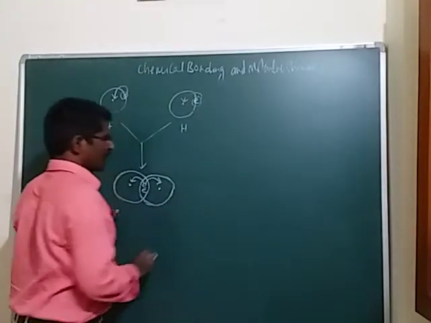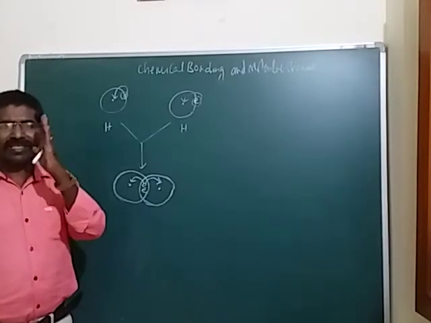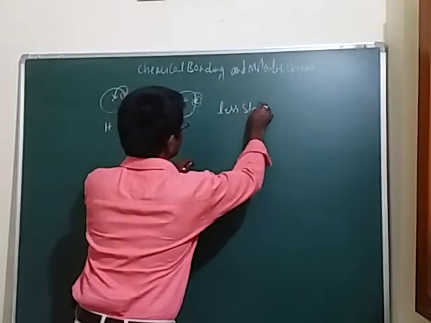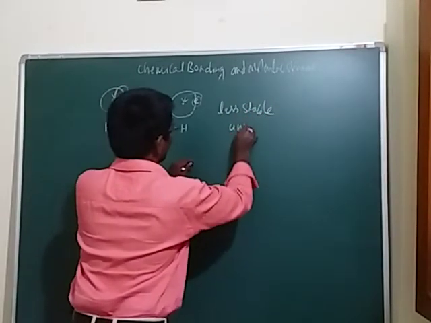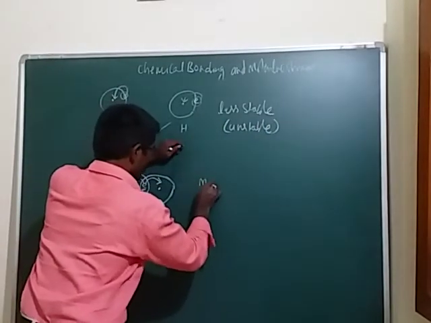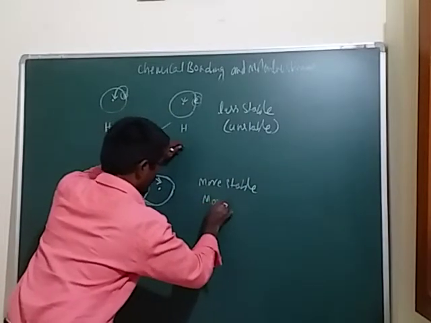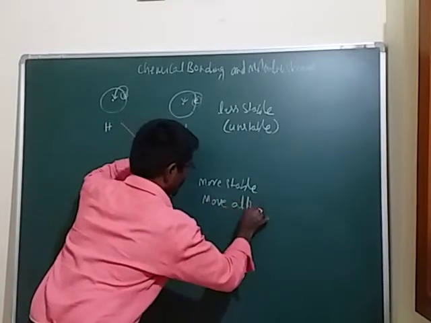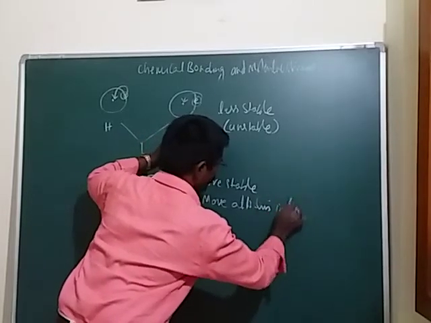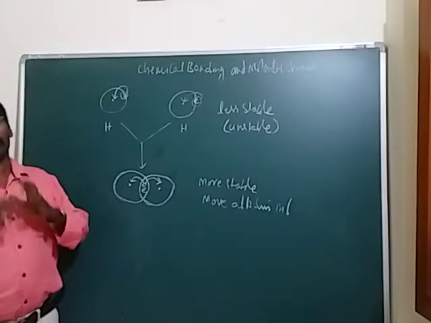The molecular orbital is stable, while the atomic orbitals are less stable, or unstable, in nature. The molecular orbitals are more stable, and at the same time they have more attraction in between the two nuclei of the atoms. So this is the combination.